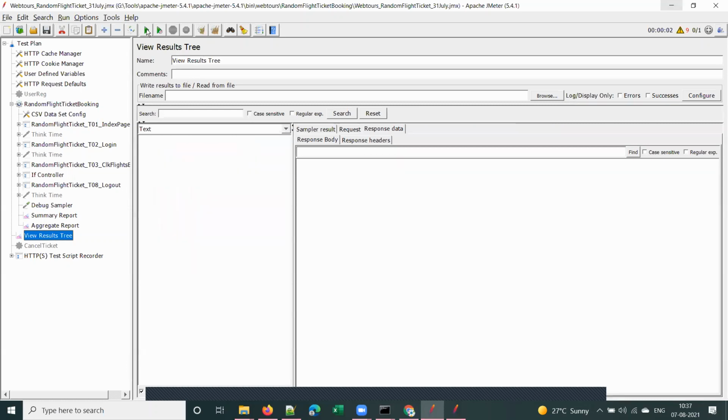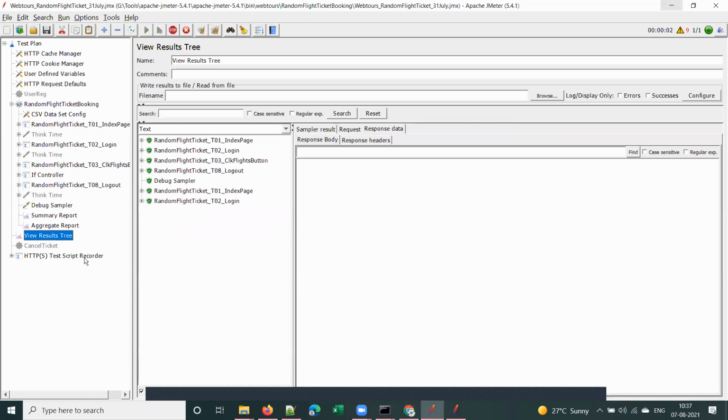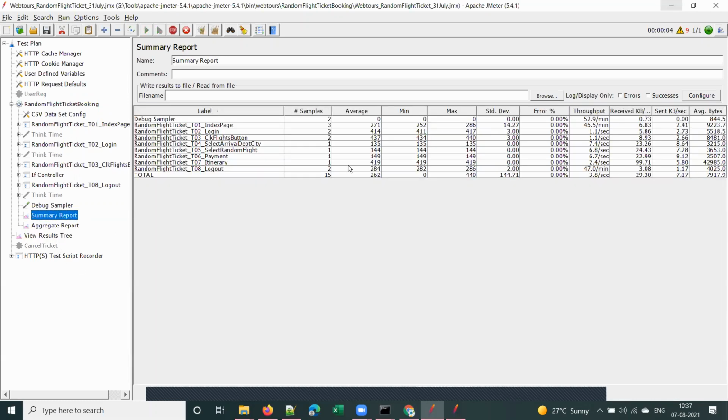I cleared this and I'm replaying the script for 5 iterations. Let's see that page. See here, the itinerary page took 419 now, right? Previously it was 431, isn't it? And if you observe the summary report and aggregate report value, see here, the number of samples